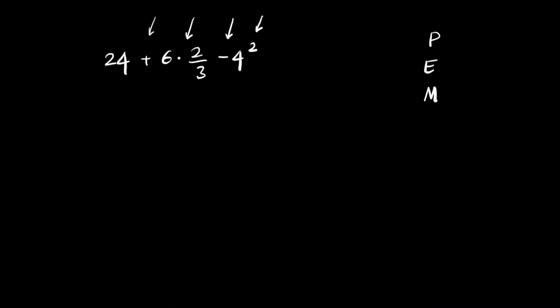For example, let's say you have a complex operation, say 24 plus 6 times 2 by 3 minus 4 square. Now the dilemma that comes in here is which operation to do first. Is it the addition, is it multiplication, or is it subtraction, or is it exponential values? To make this easier, what we generally do is we use a simple acronym that represents the entire process. That is represented as P, E, M, D, A, S. So let me write it.